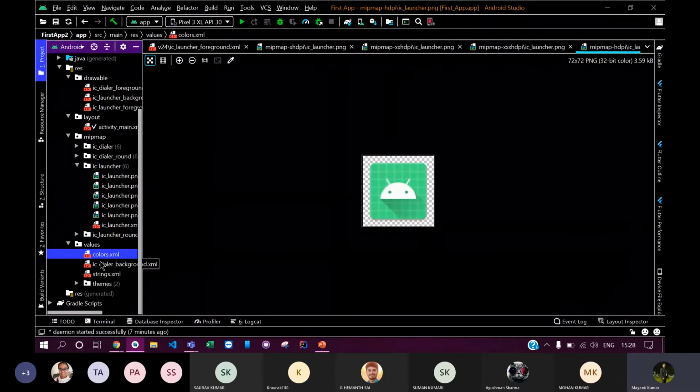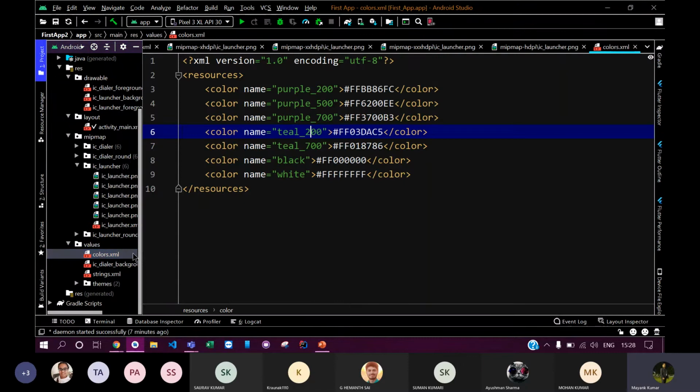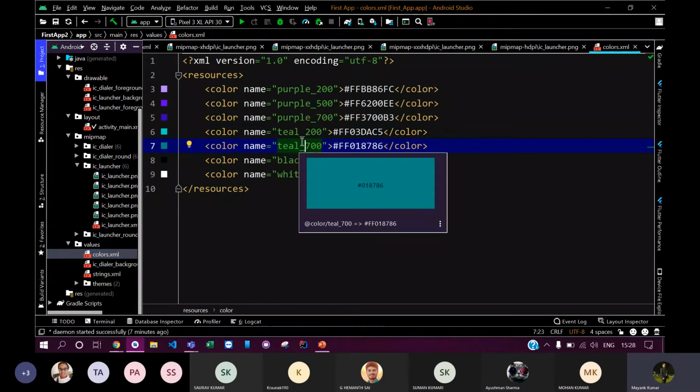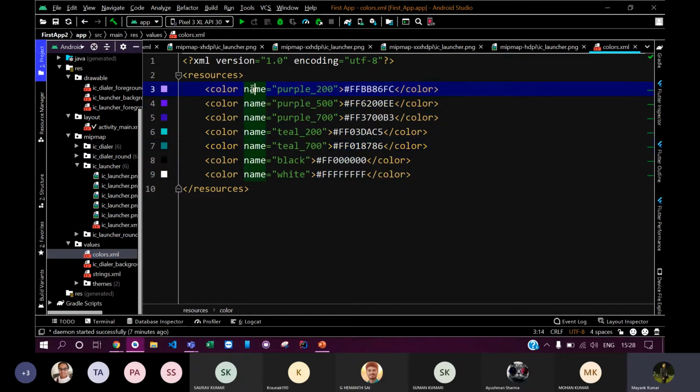Now here come the values files. Basically the values folder contains all the values, like the themes or the strings. It contains the color file, which defines all the colors that your app would be using. These are the colors that my app is currently using. If you want to use another color, you can change it here, and it will be changed accordingly.